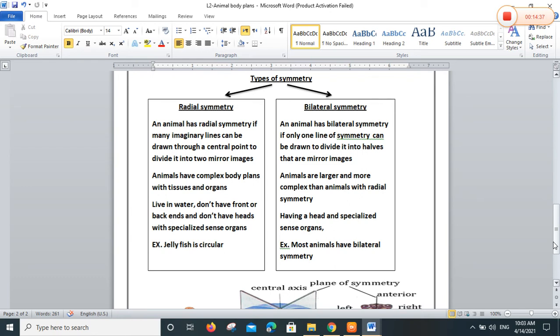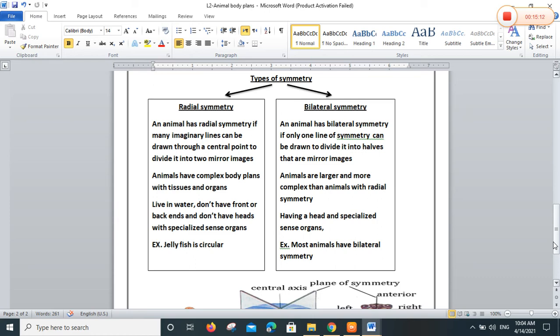Look at page 144 also. Look at the starfish. Different lines can divide the body. These imaginary lines can be drawn through the center. Look at the center, in page 144, in the starfish, the red one. It divides it into two mirror images.